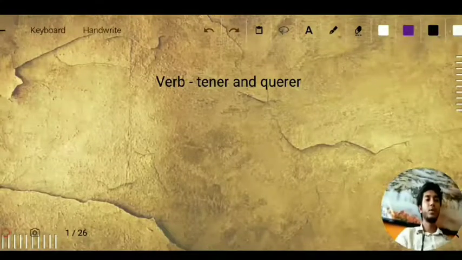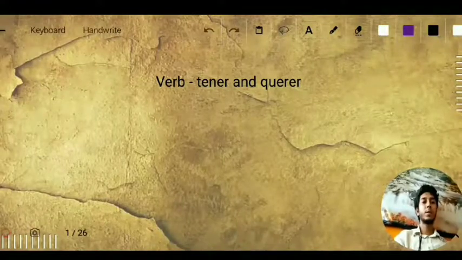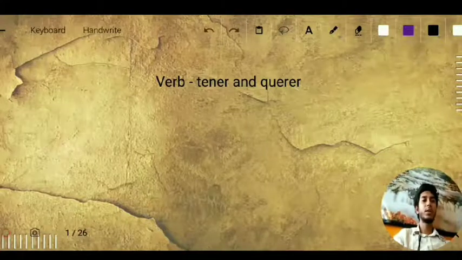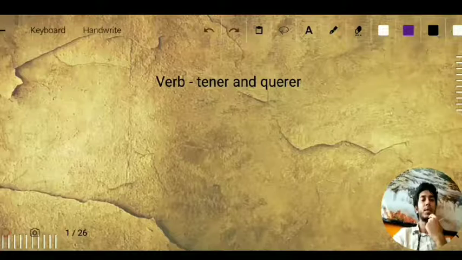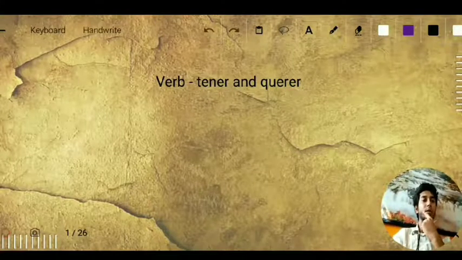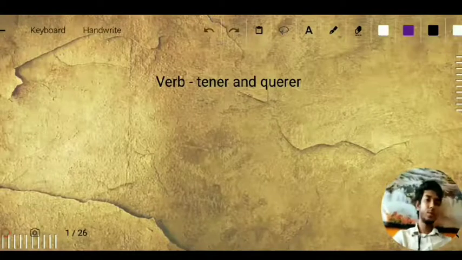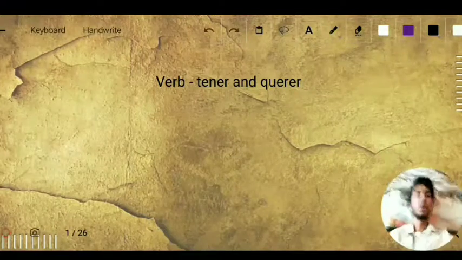Before moving on to this session, I would suggest that if you have not watched my previous lectures, it's better that you watch them, because I'm going to use vocabulary and things that I dictated and explained in my previous sessions. Verbs are one of the major parts of a language, so first of all, I'm going to cover the two most important verbs in a language.